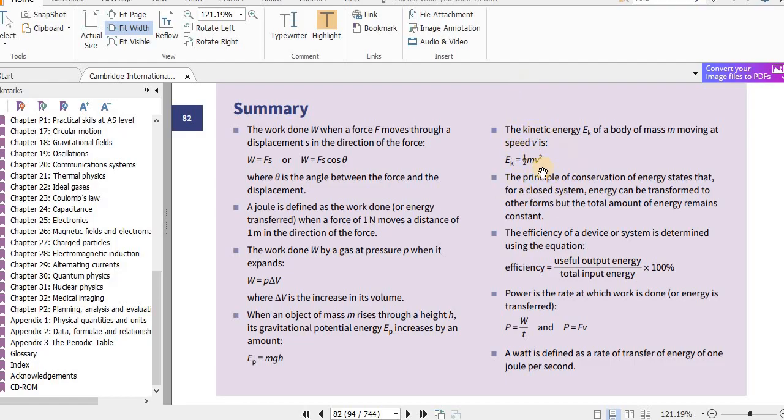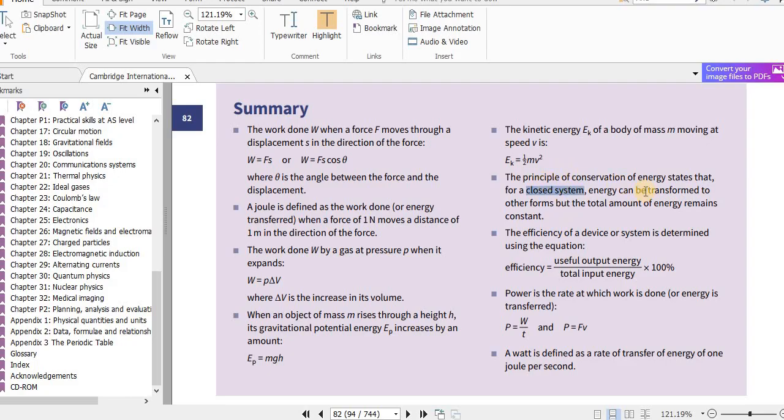Then we saw the equation for kinetic energy. You have learned this in the O-level class also. The kinetic energy Ek of a body of mass m moving at speed v is this. The principle of conservation of energy states that for a closed system, remember, some students forget to write this. So you have to say closed system. Otherwise, you might miss the point for the answer. If they ask you to write the definition, you have to write all of this.